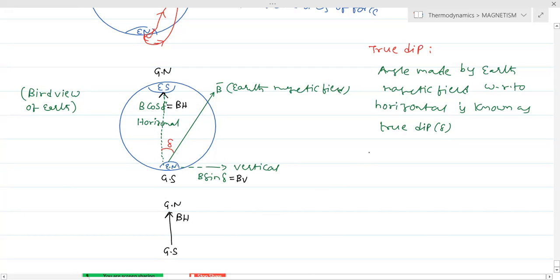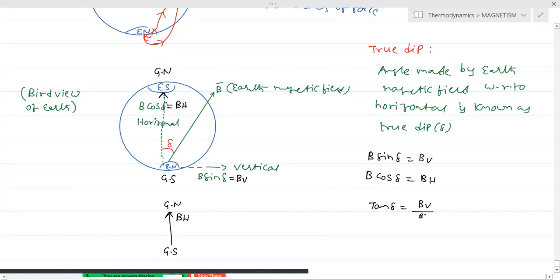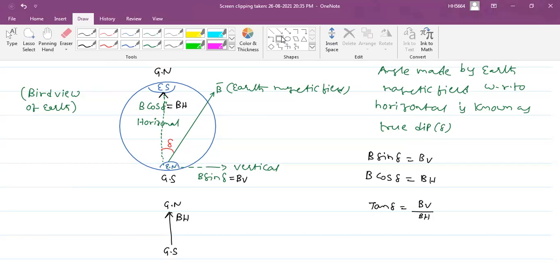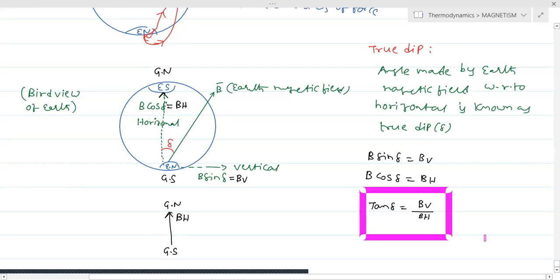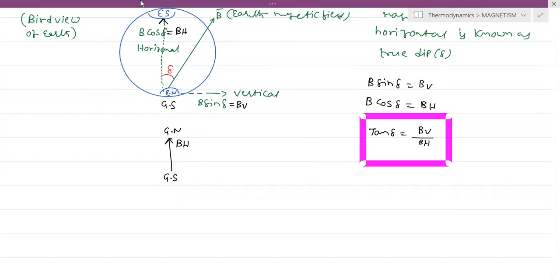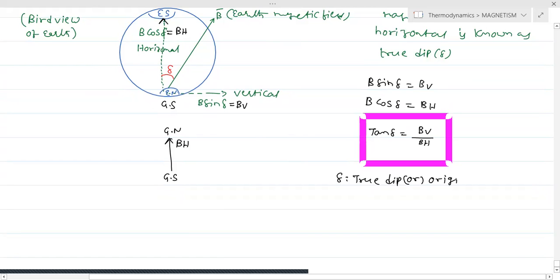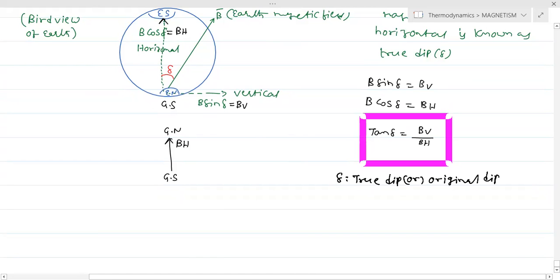So here I am writing the equations B sin delta equivalent to BV, and B cos delta equivalent to BH. We are dividing these two equations. We get tan delta equivalent to BV by BH. So this is one of the important relations for the dip. Here delta is the true dip, or we will say original dip.